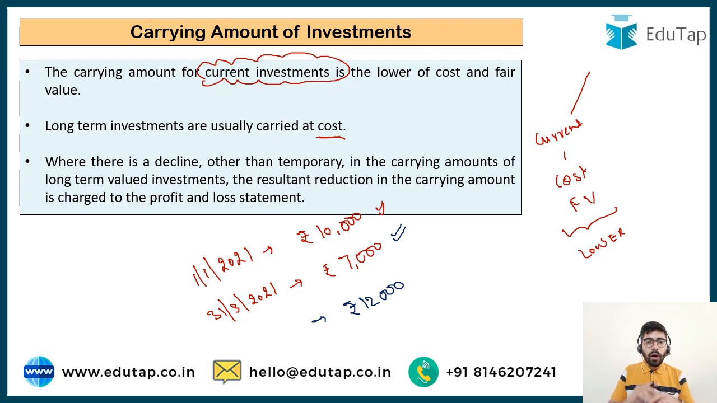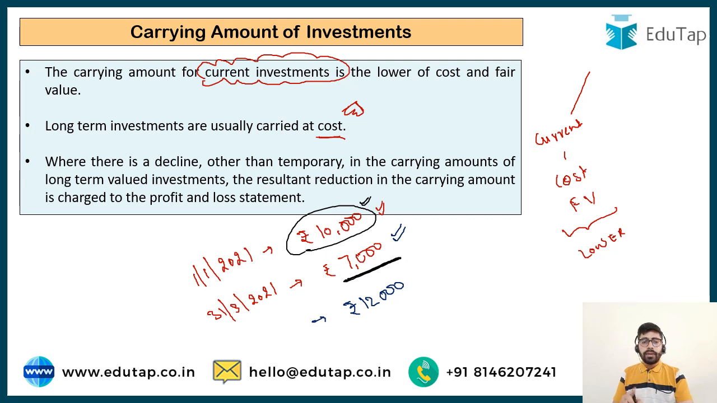So if you have made a long-term investment, you have invested in a property from a long-term perspective, or you have bought shares of a company and these shares are to be kept for a very long period of time. You have bought some debentures of a company and you are keen to hold them for a long period of time, more than 1 year. So in this particular case, you are going to carry them at cost only. So if the shares of Reliance were to be held for a very long period of time, even if the price declined to rupees 7,000, we are going to still record them at rupees 10,000 only.